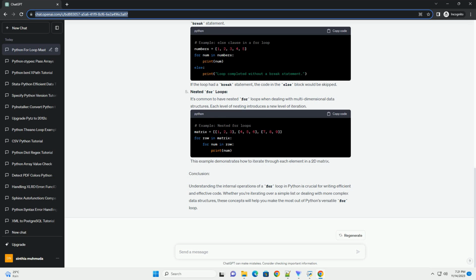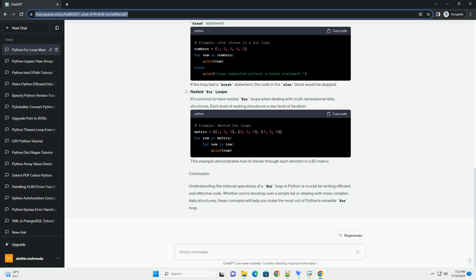Nested for loops. It's common to have nested for loops when dealing with multidimensional data structures. Each level of nesting introduces a new level of iteration. This example demonstrates how to iterate through each element in a 2D matrix.